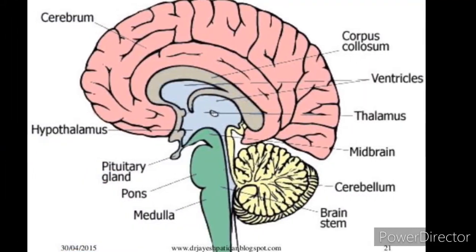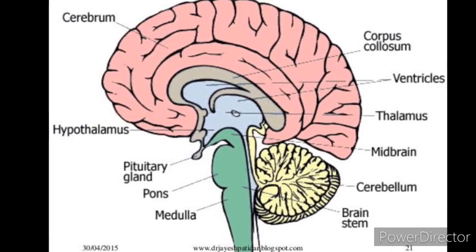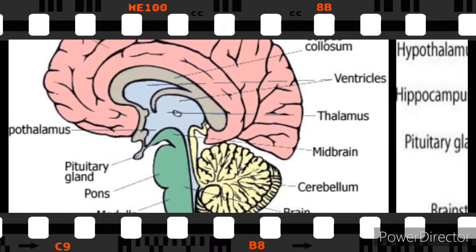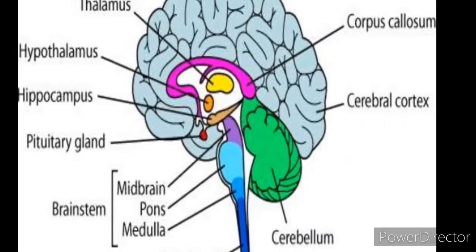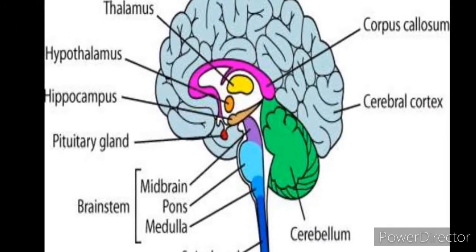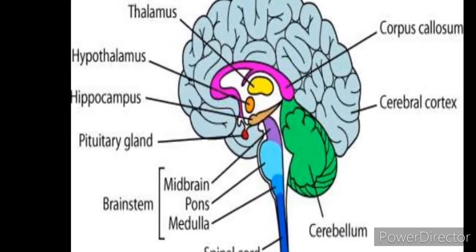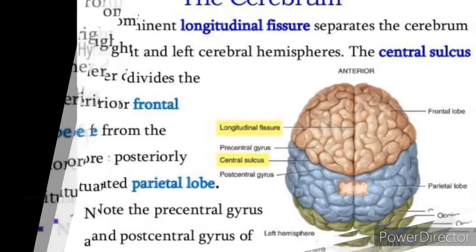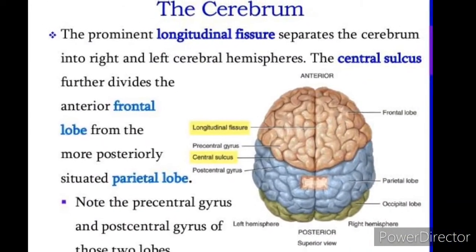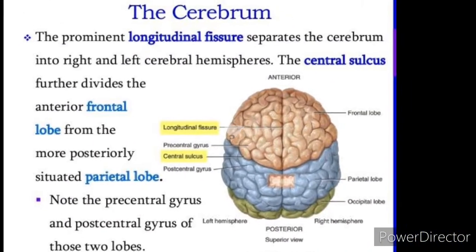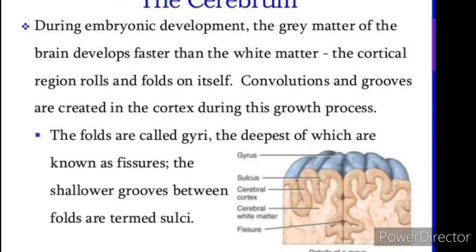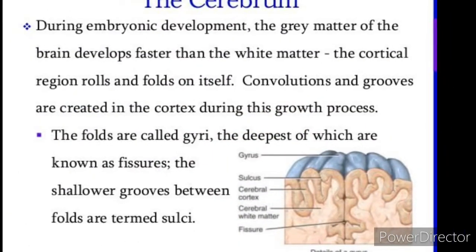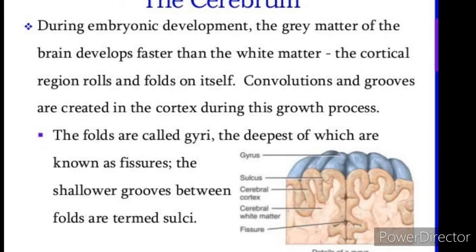Next, structure of brain. A human brain is formed of three main parts, namely forebrain, midbrain and hindbrain. Forebrain is formed of cerebrum and diencephalon. Cerebrum is the largest portion forming nearly 2/3 of the brain.